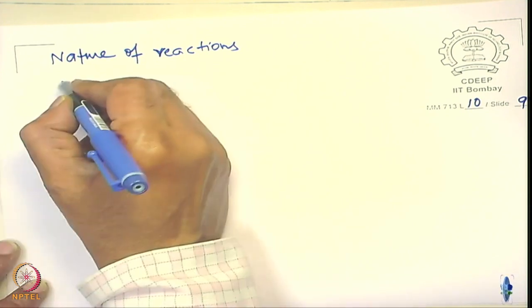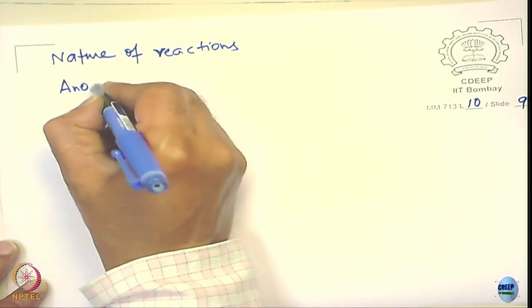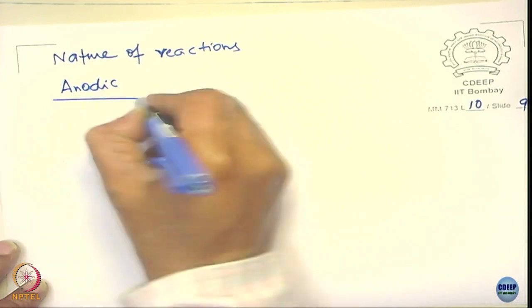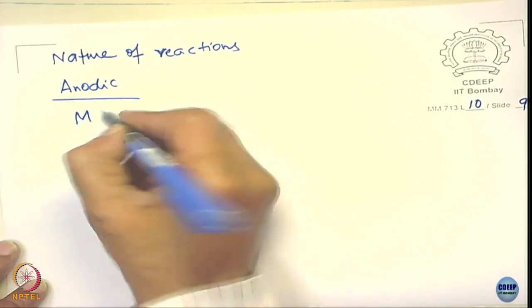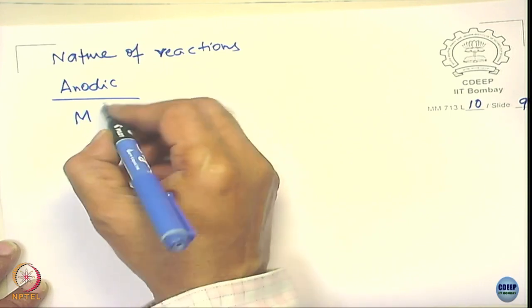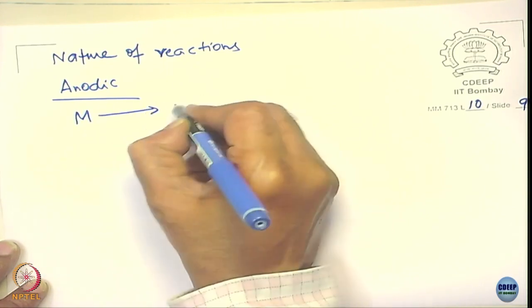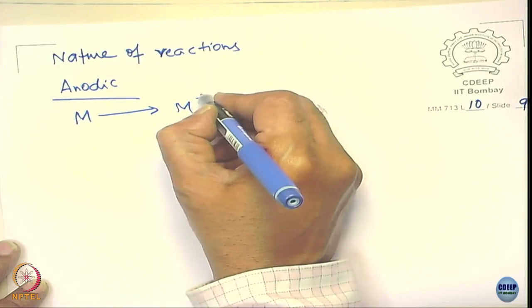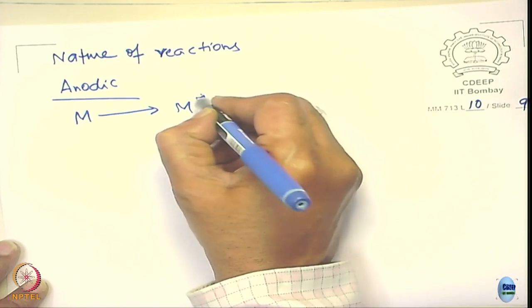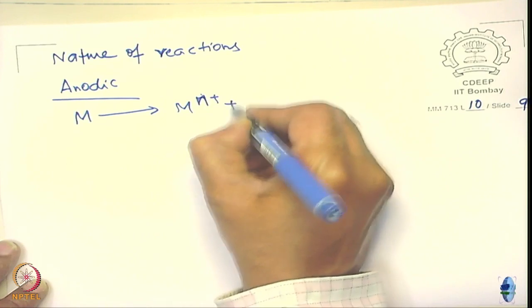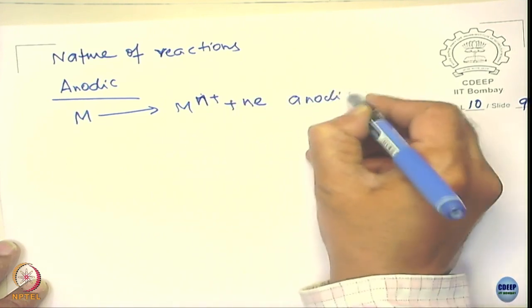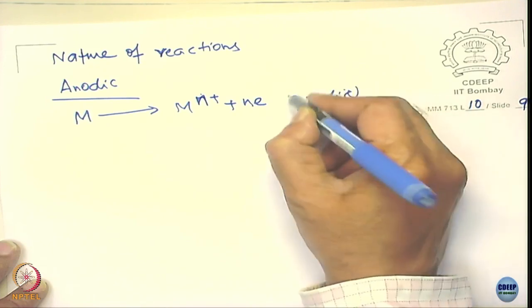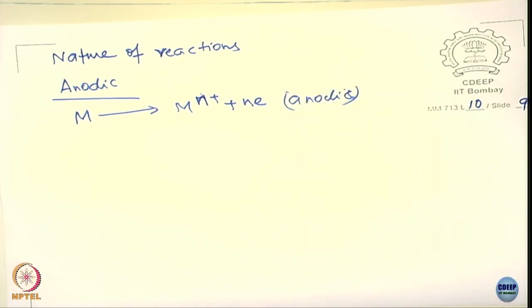Let's take an anodic reaction. I generalize as metal M going to M^n+ plus n electrons. This is the anodic reaction. Let us look at what cathodic reactions are possible.